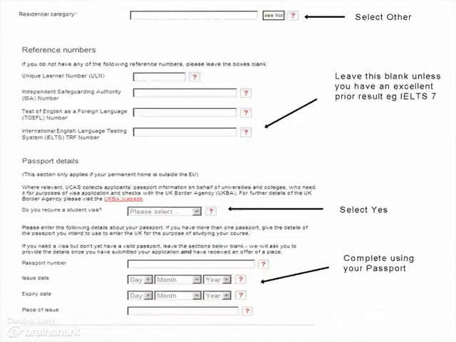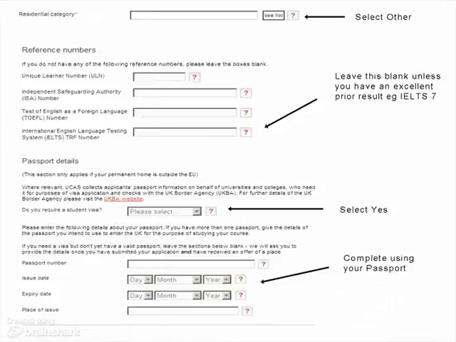UCAS now gives you a reference numbers section. This is where you can put in the code, the unique code for, say, an IELTS result, and that will allow the university to look it up on their systems. Many of you will not have an IELTS result worth advertising. If, for example, you have an IELTS of 8.0 in all categories, by all means put in the TRF number into this box. But most of you don't have this.